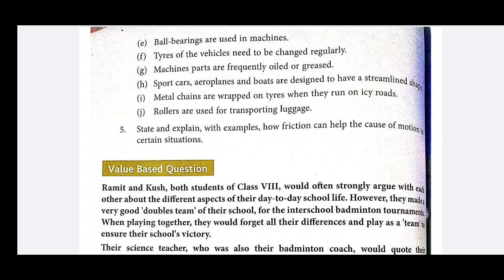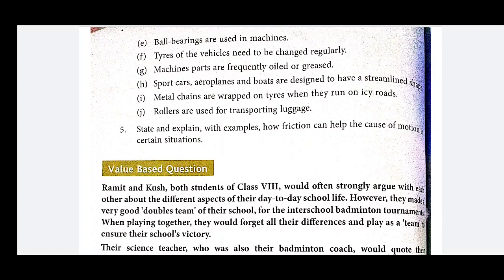If there is less friction, then we cannot write easily. And third, holding any object. If any object is slippery, meaning there is less friction, the object is very smooth, then we feel difficulty in holding that object. So for this question, you have to explain these three things, which is already given in the book.